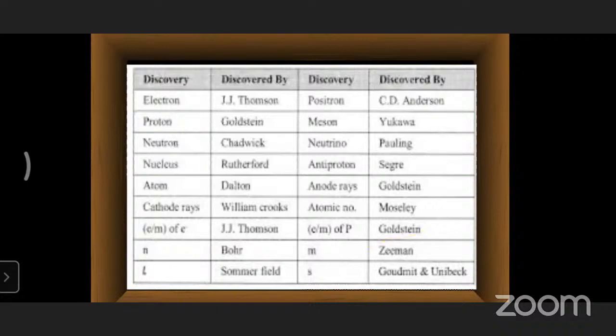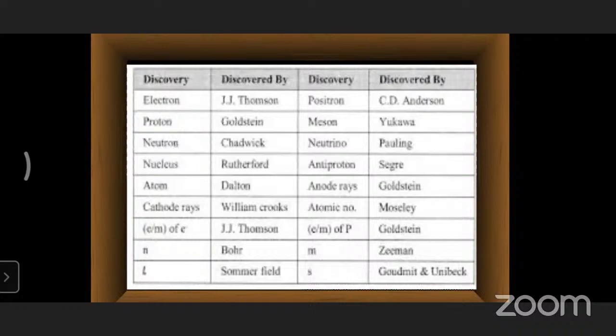Here we can observe a relation: the electron was discovered by J.J. Thomson, and the e/m value of the electron was also discovered by J.J. Thomson. The proton was discovered by Mr. Goldstein, and the e/m value of the proton was also discovered by Goldstein only.